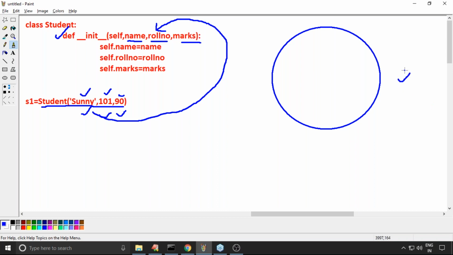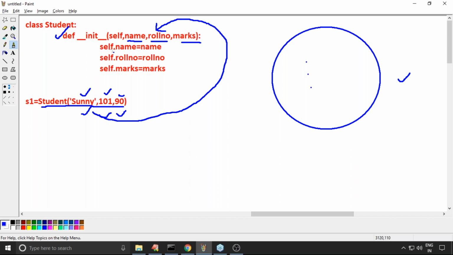Object is ready, but there are no variables in that, so there are no data members in that. So which data members are there? What is the value of these data members? Who is going to decide? Sir, our constructor is going to decide.